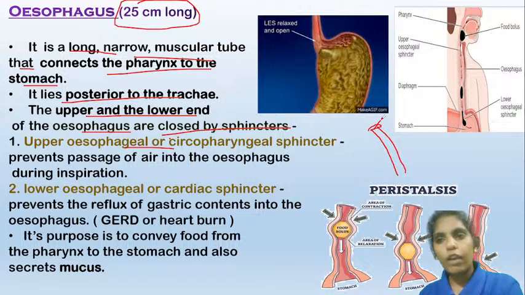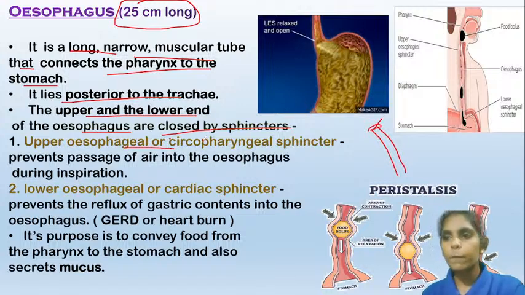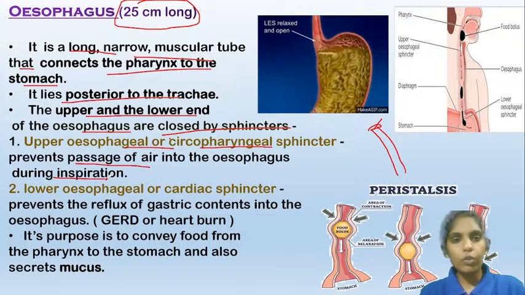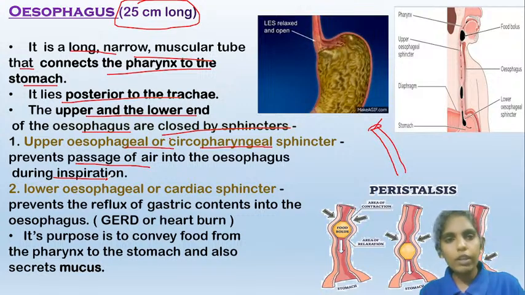The upper esophageal sphincter is also known as the cricopharyngeal sphincter, and it prevents the passage of air into the esophagus during inspiration. When we inhale air, the esophagus is meant just for the food. It is not for the air. So when we inspire air, the upper esophageal sphincter will prevent the entry of air into the esophagus.